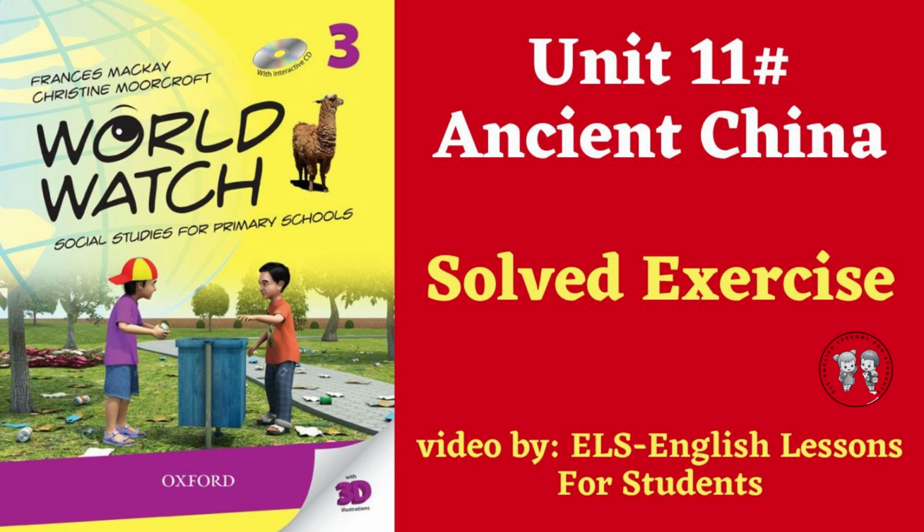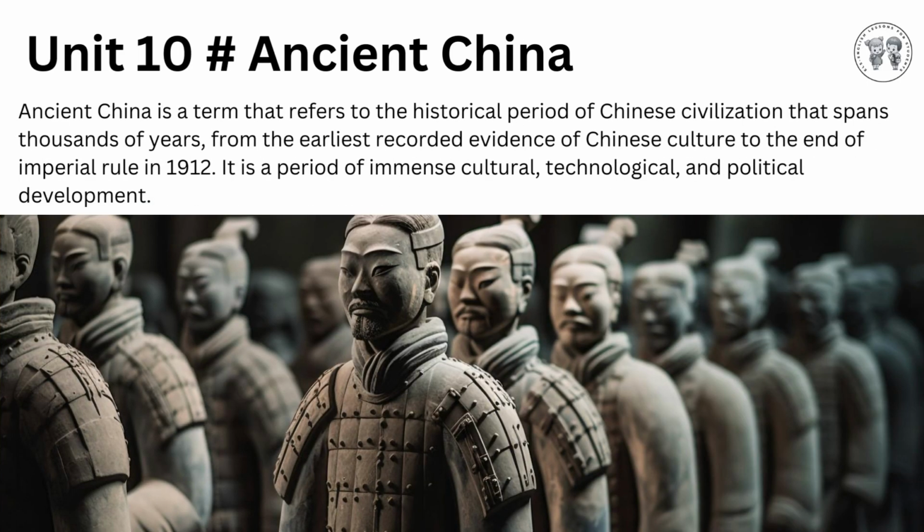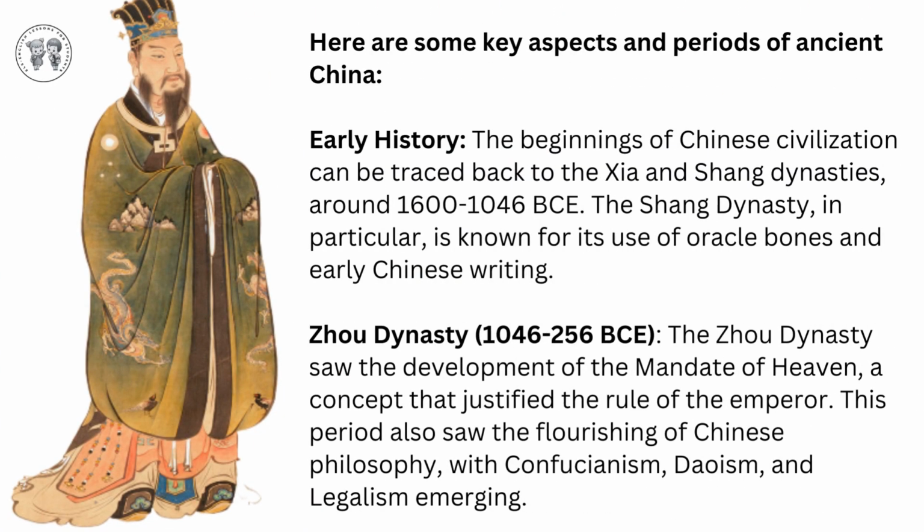Unit 11 Ancient China from World Watch Social Studies for Primary Schools Book 3. Ancient China is a term that refers to the historical period of Chinese civilization that spans thousands of years, from the earliest recorded evidence of Chinese culture to the end of imperial rule in 1912. It is a period of immense cultural, technological, and political development. Here are some key aspects and periods of ancient China.